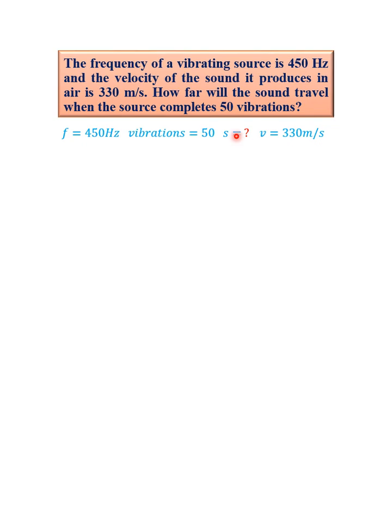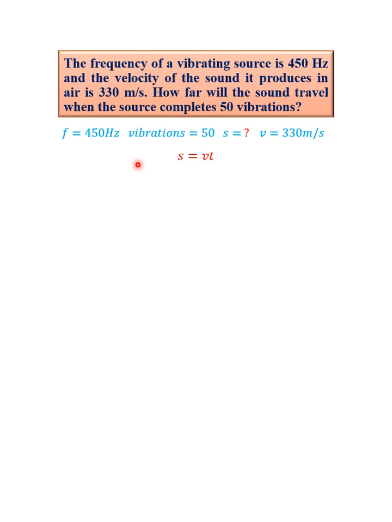What is the distance the sound will cover when the source completes 50 vibrations? So we are given that the vibrations equal 50. We want to first recall the formula for distance in physics. Distance s is equal to speed times time, which is velocity times time, v times t. Here we know the velocity, but we don't know the time. However, we can calculate the time it takes for 50 vibrations.